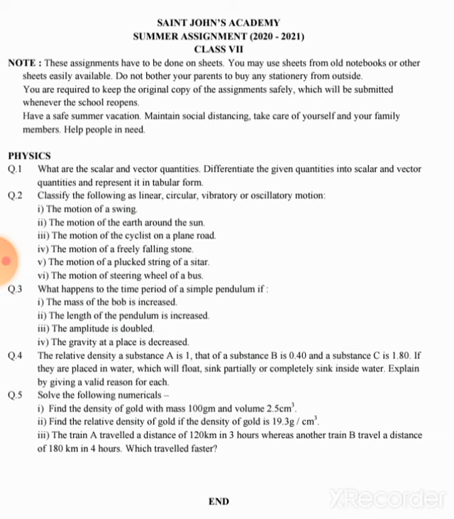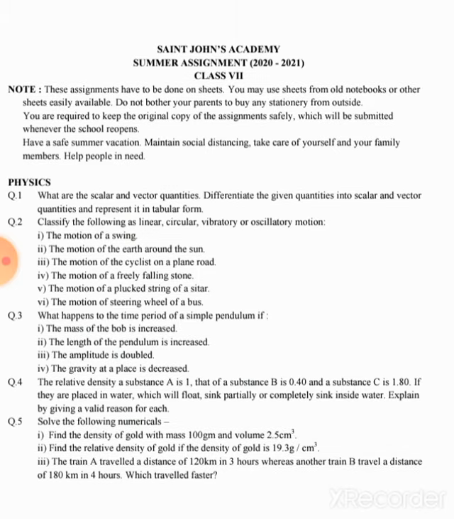There is one train A which traveled a distance of 120 km in 3 hours. So distance is given, time is given, and one more train is there, B, which travels 180 km. So distance is 180 km and time is 4 hours. You have to find out the speed. I hope you remember the formula of speed. You can apply it and find the speed of train A and the speed of train B, and compare which speed is more.